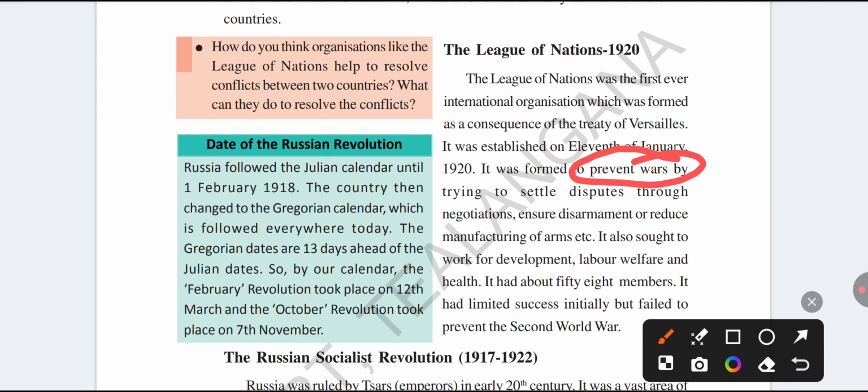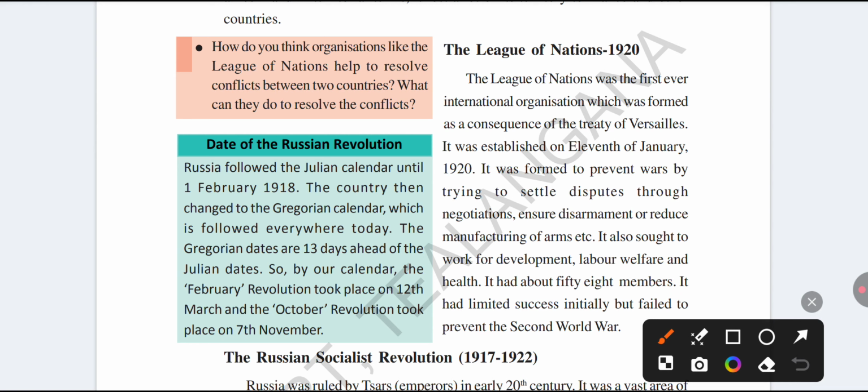The League of Nations has 58 member countries. How many countries are members of the League of Nations? 58 countries. What are the aims of this League of Nations? It prevents wars between the countries and settles disputes between the countries through negotiations.